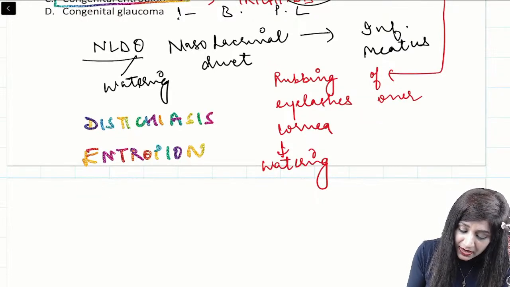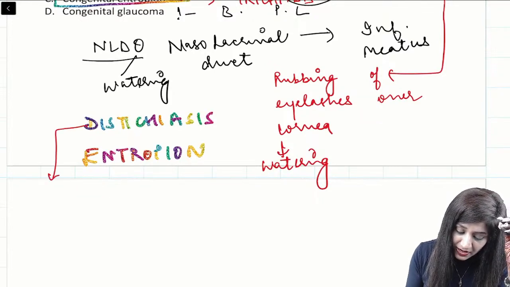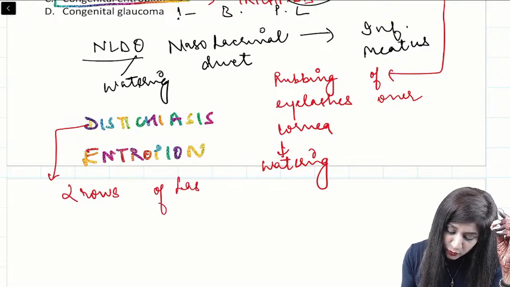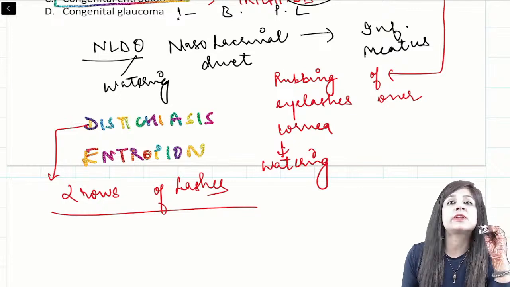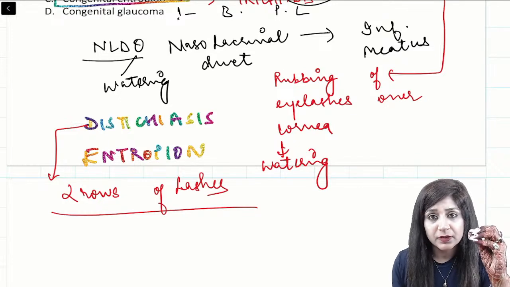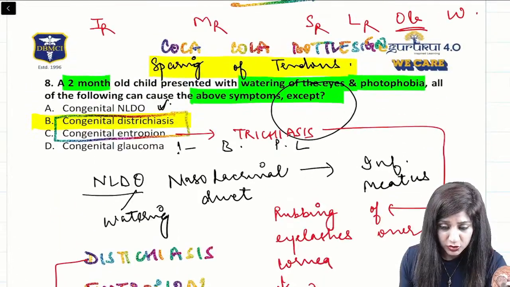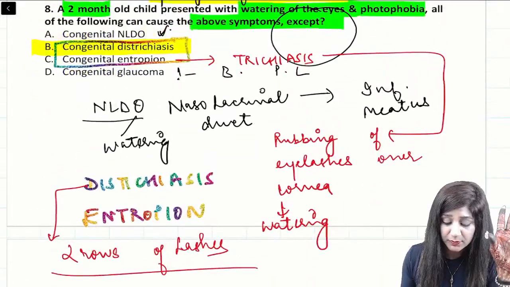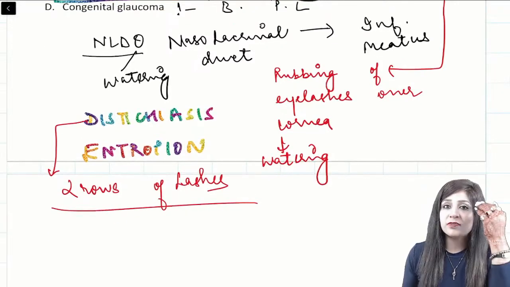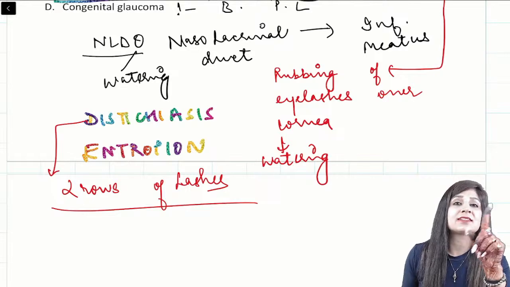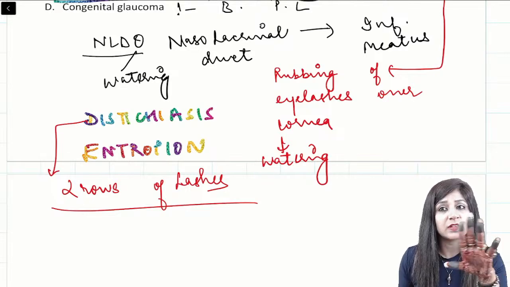Distichiasis means we have two rows of lashes. If you have two rows of eyelashes, there is no clear-cut evidence that you will have watering and photophobia in the patient. That is why the answer to this question is B. Entropion has inward turning of lid margins, which can lead to trichiasis, and trichiasis can lead to watering. That way, it can be there.